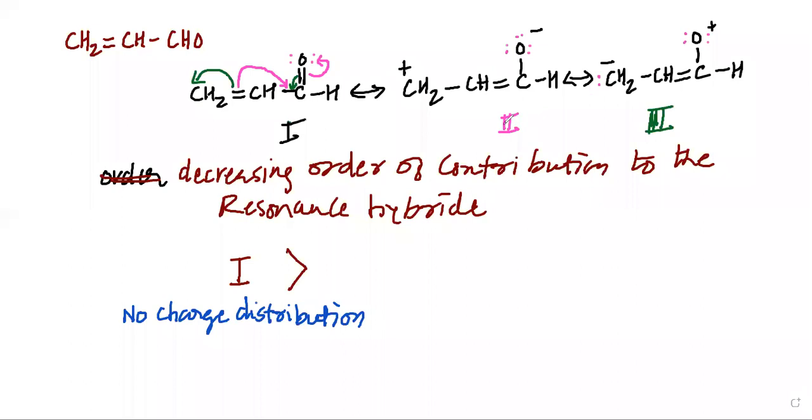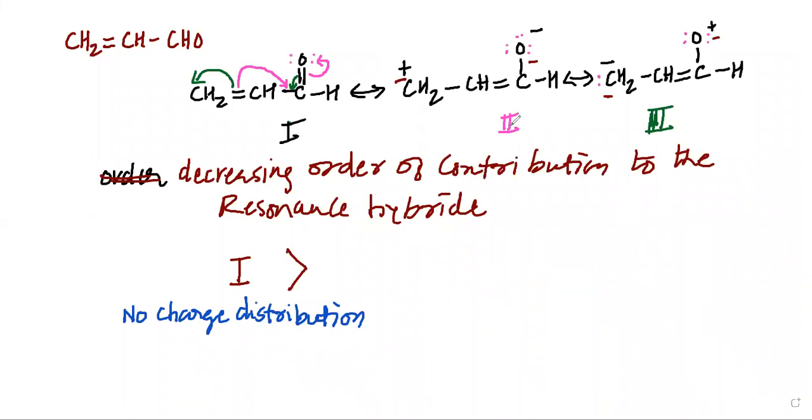Then if you compare structure number 2 and structure number 3, in structure number 2 this carbon has got positive charge and oxygen has got negative charge. But in structure number 3, carbon has got negative charge and oxygen has got positive charge. Now we are well aware that oxygen is more electronegative, and that is why oxygen should get negative charge and carbon should get positive charge.